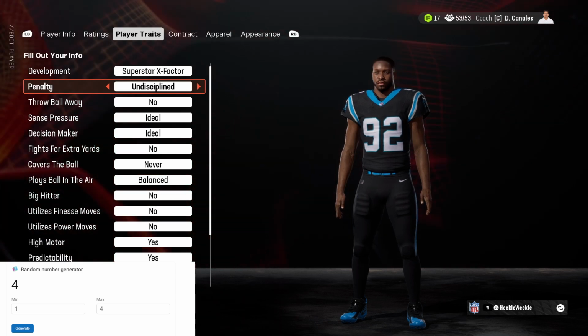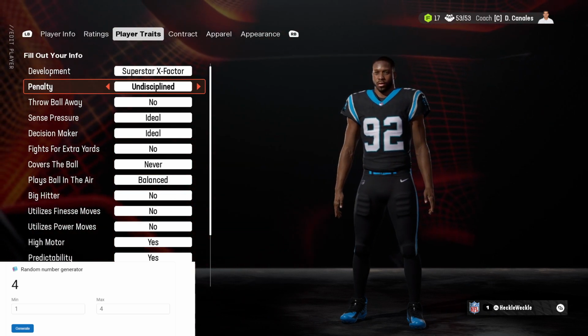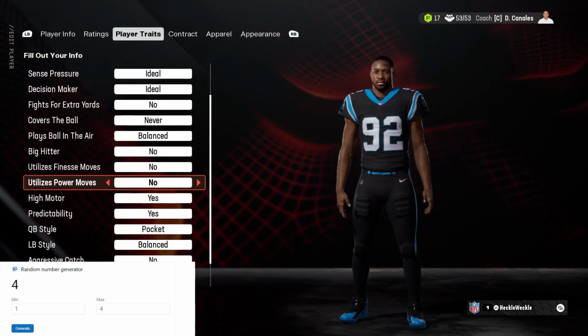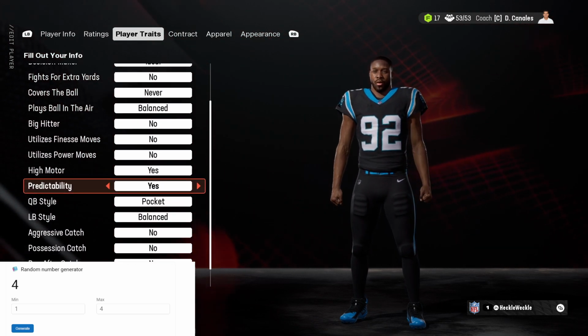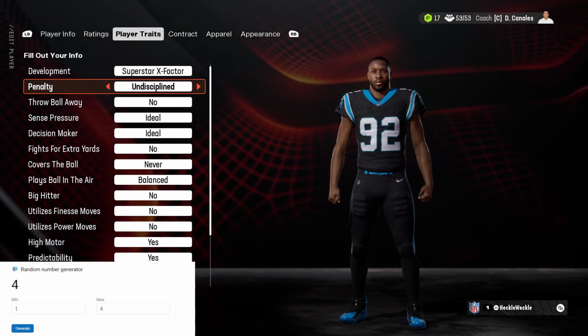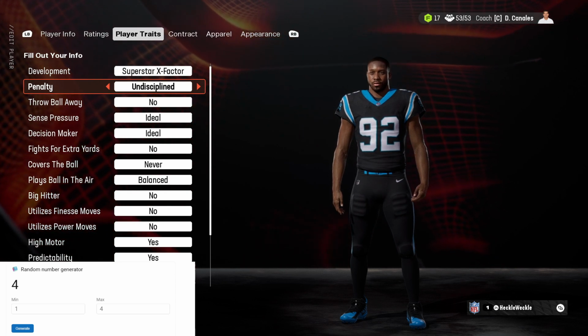Now, most of this other stuff will also be spinning the random number generator for, such as penalty, plays ball in the air, that's a big one, big hitter, utilizing the finesse and power moves, high motor, this kind of stuff. This is very important as well. Not just the development, but how he plays on the field, his habits, his nature when he's on the field.